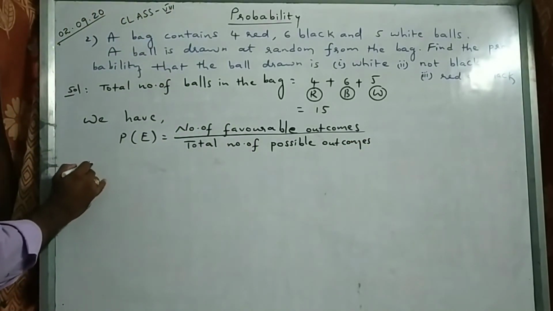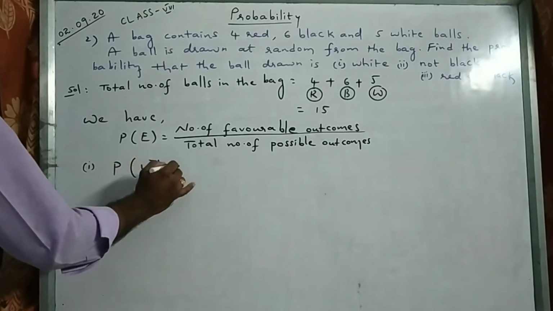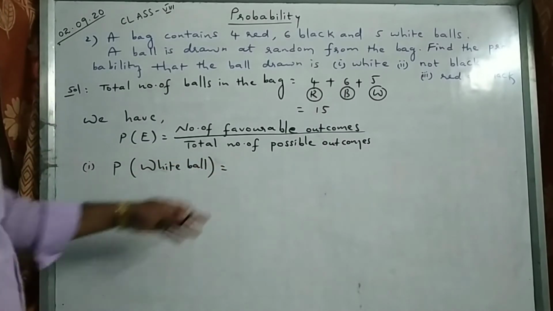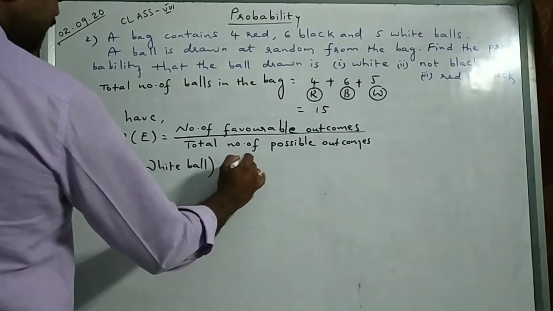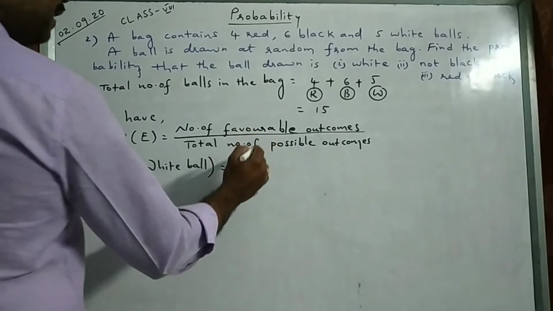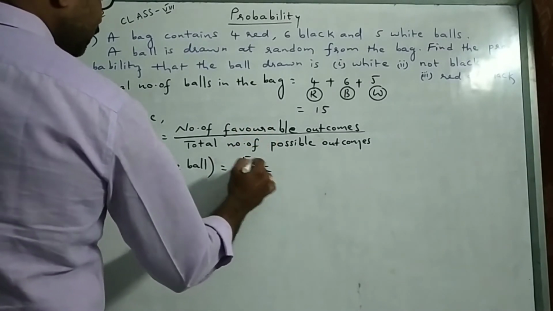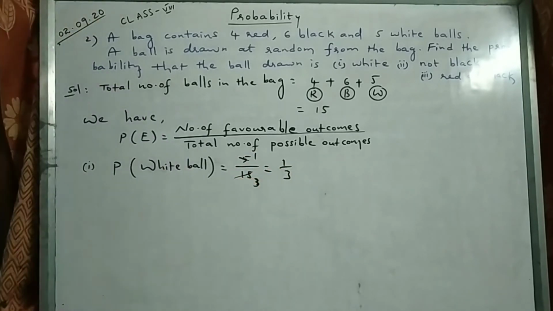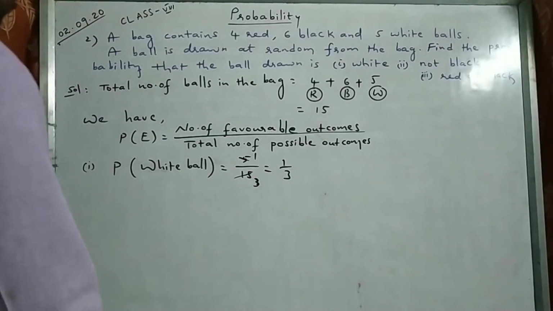What is the first question here? Probability of getting a white ball. How many white balls are there? 5 white balls are there. So from the 5 white balls, I can choose any one of the white balls. Okay, 5 upon total number of possible outcomes, how many? 15. So 5 ones are 5, 5 threes are 15. So answer is 1 by 3. So the probability of getting a white ball is 5 upon 15, so 1 by 3.